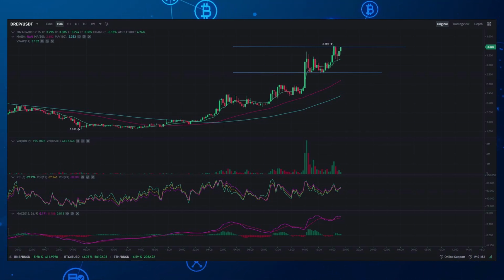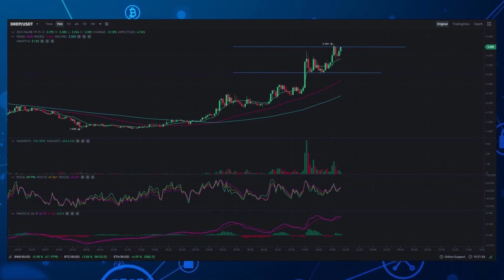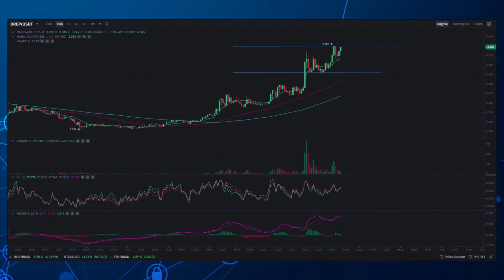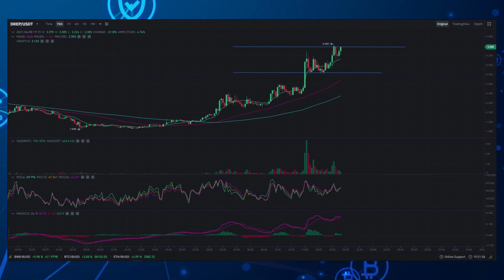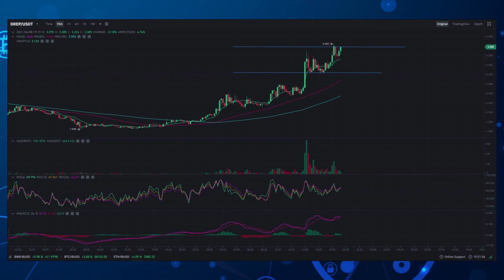I always prefer to take only half positions until the VWAP is tested twice. So perhaps get in with half of your total position you're intending, and then average up as you get closer to your goal. Once it's tested 2 times in a 15-minute period, it's go time for me, and I would just add the rest of my position at that point. Once the RSI hits 80, that would be a good indication for me to sell half my position, because as you can kind of see here with the history, once it hits anything over 80, it has a tendency of reversing. So pay close attention to that as well.